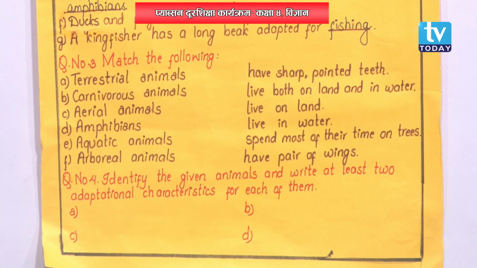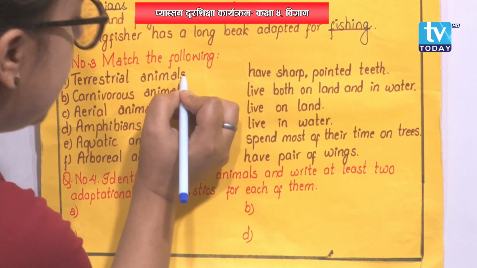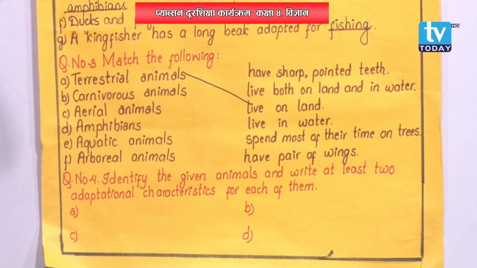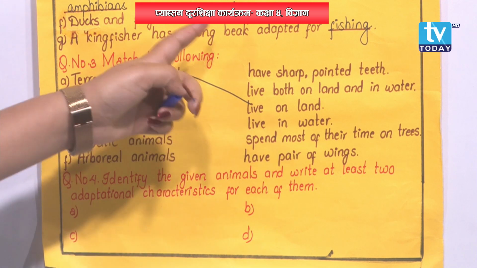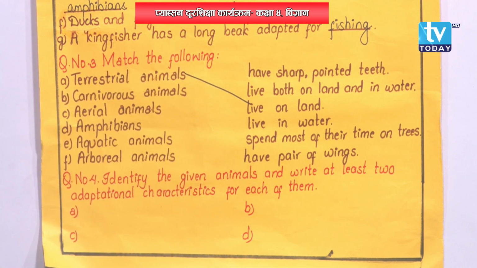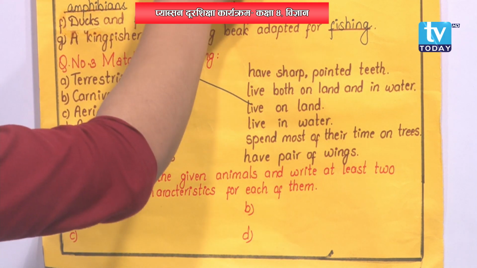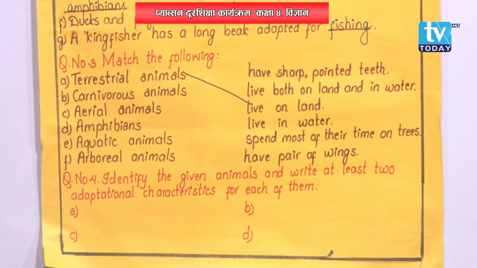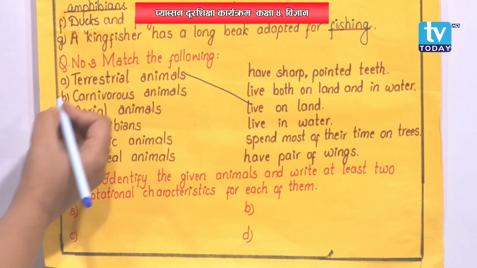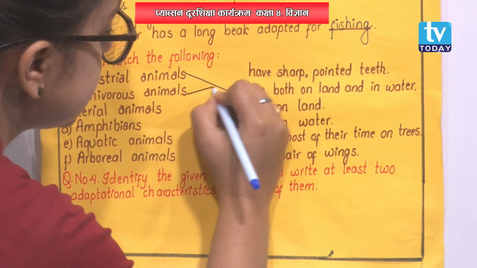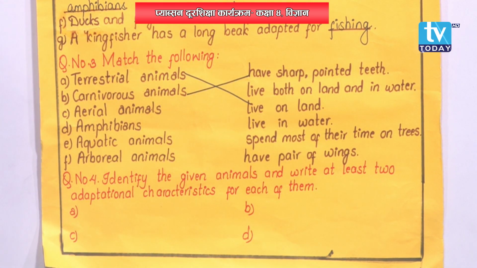Okay, first one is terrestrial animals. These animals, terrestrial animals means the animals that live on land. Then number B, carnivorous animals. Which option suits carnivorous animals here? Do you remember number B of tick the correct? Sharp and pointed teeth are found in lion. Lion is also carnivorous animals, right? So carnivorous animals have sharp and pointed teeth.